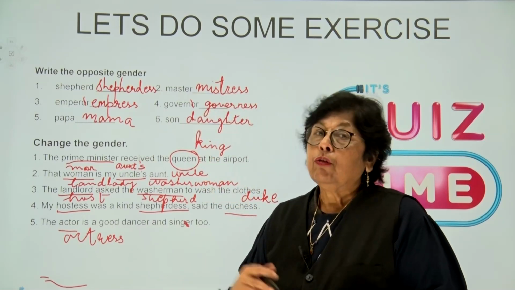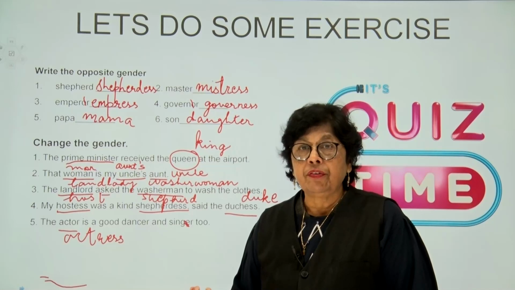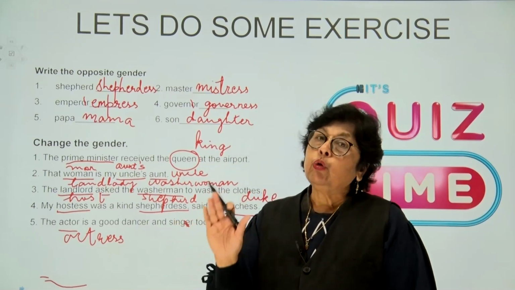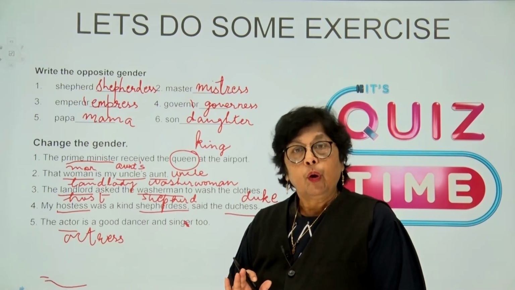Right, children? So this is the way we change the sentences. Words that are in masculine, we make it feminine. Those which are feminine, we change it into masculine. Right, kids?